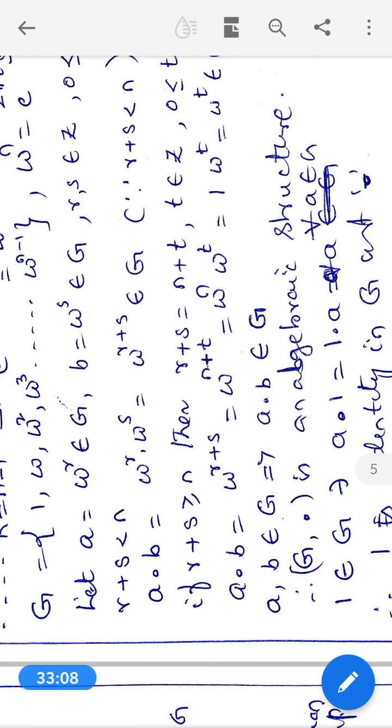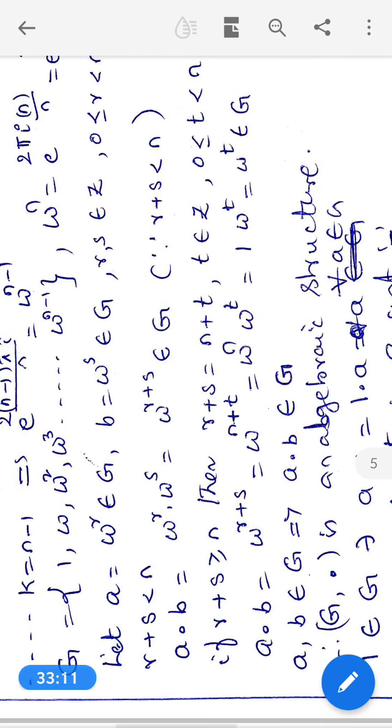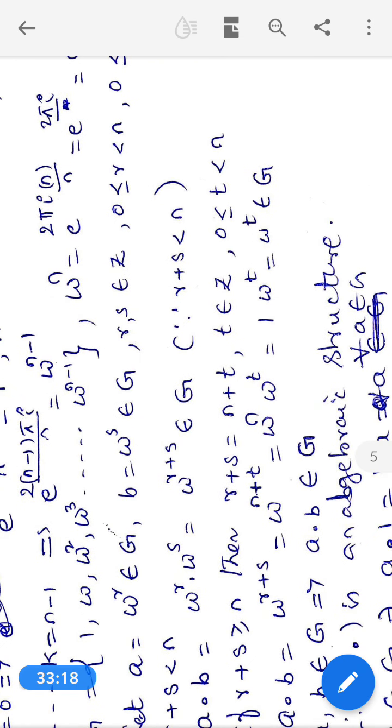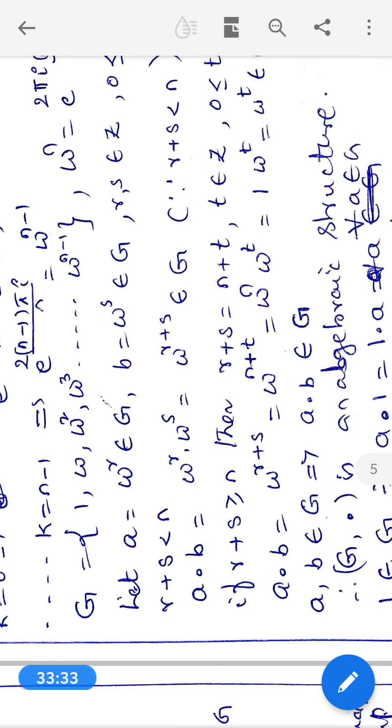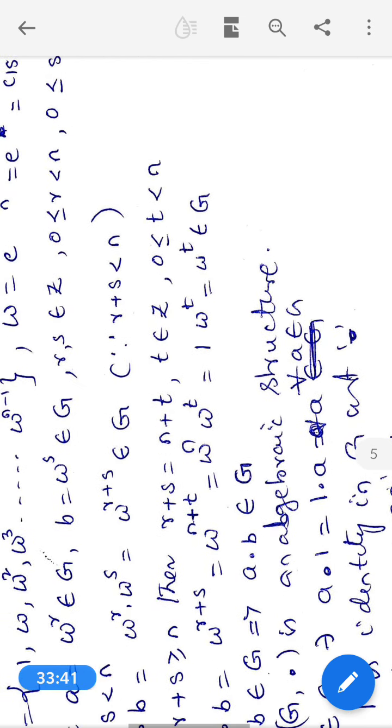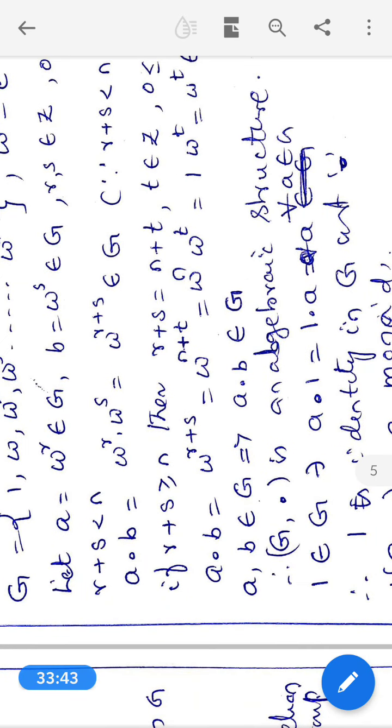Now consider A into B, because multiplication is the usual binary operation. A into B is equal to omega power r into omega power s, which is equal to omega power r plus s. If r plus s is less than n, then omega power r plus s also belongs to G, because whatever power of omega is less than n, the whole element belongs to G. Therefore, omega power r plus s belongs to G.